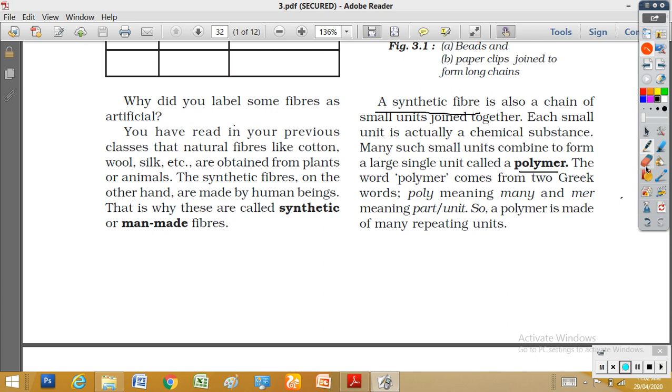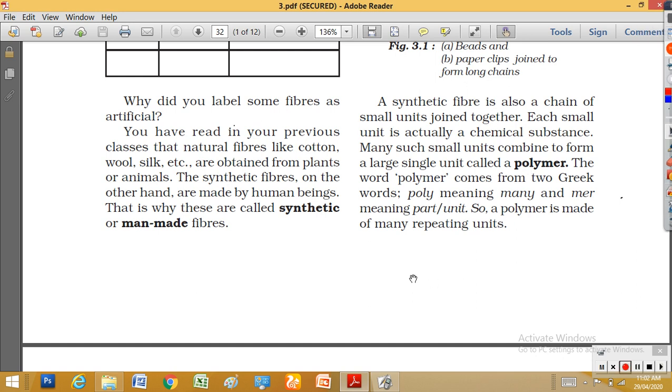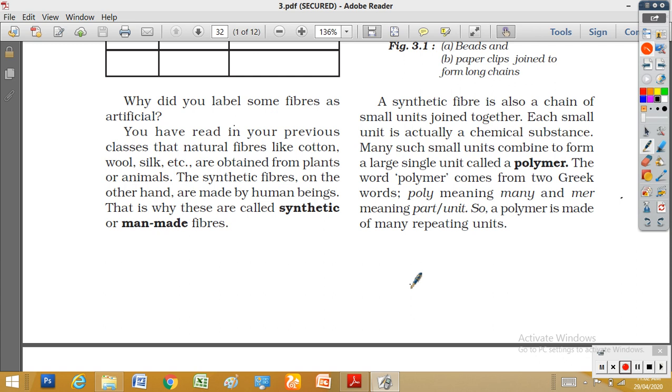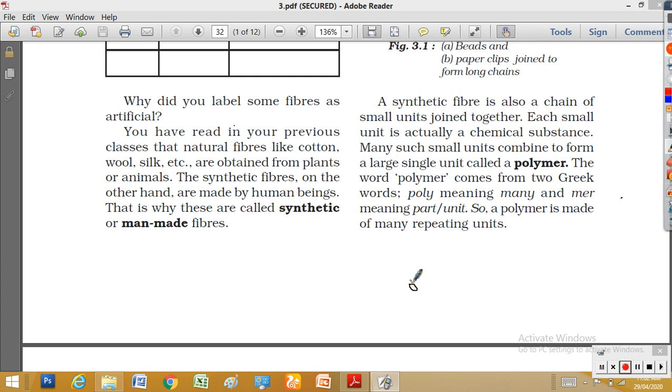Remember this word, and how a polymer is forming. One similar unit joined with another similar unit, and millions of these small units join and form a very large substance that we call a polymer.